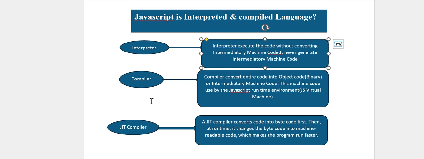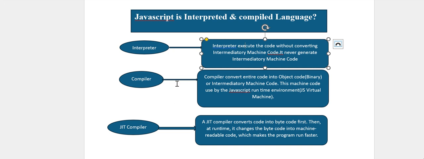So what will the compiler do? It will compile the entire code at once, in one glance, and then it will generate the optimized code, meaning optimized machine code. That optimized machine code is used by the virtual machine to execute the program.